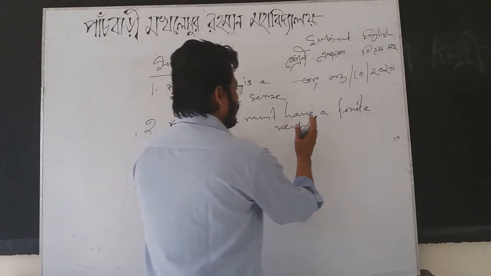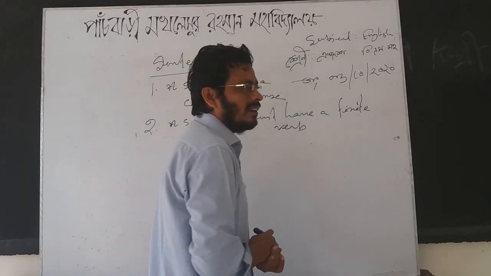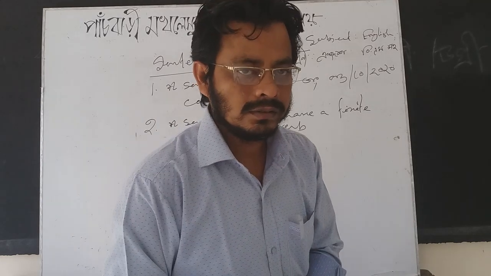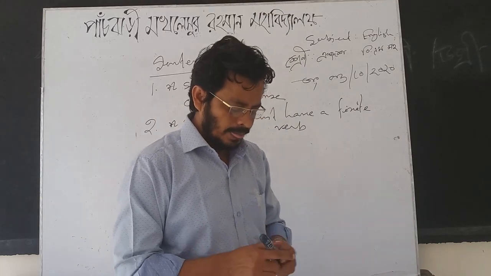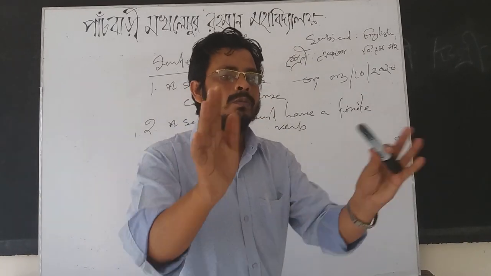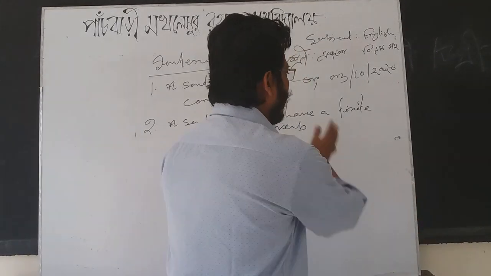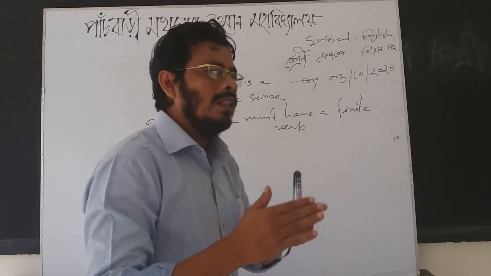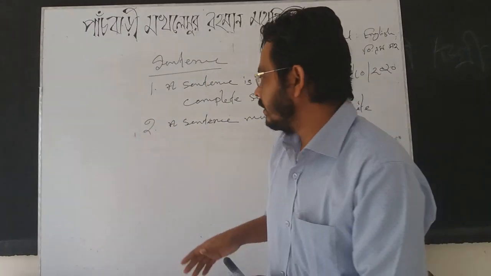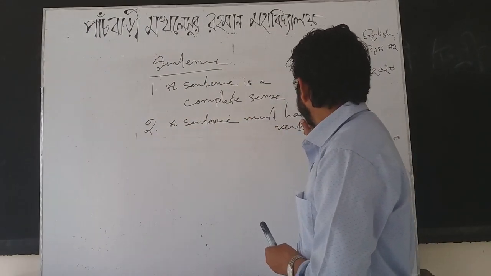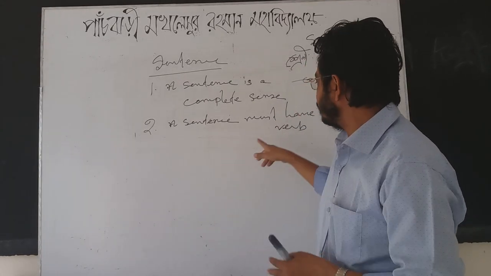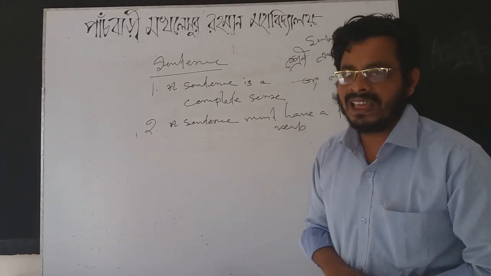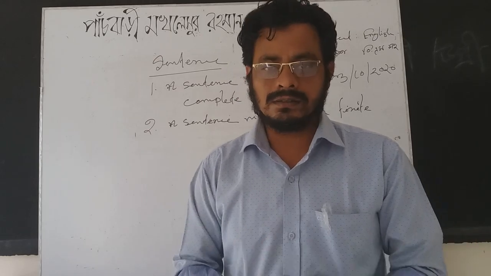This is the most important thing at the time of considering a sentence. If there is a finite verb, then maybe it will be a sentence, if all the other features are met. But if all the features are met, but there is the absence of a finite verb, then undoubtedly it's not a sentence.